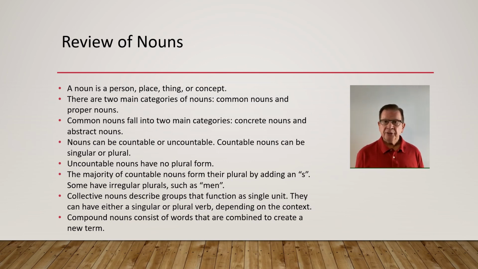The majority of countable nouns form their plural by adding an S. Some have irregular plurals, such as men. Collective nouns describe groups that function as a single unit. They can have either a singular or a plural verb, depending on the context. Compound nouns consist of words that are combined to create a new term.